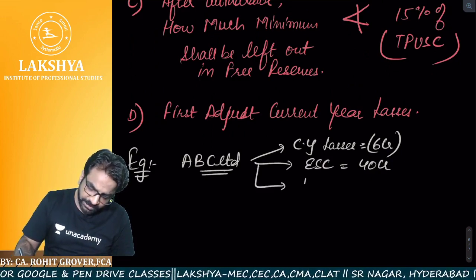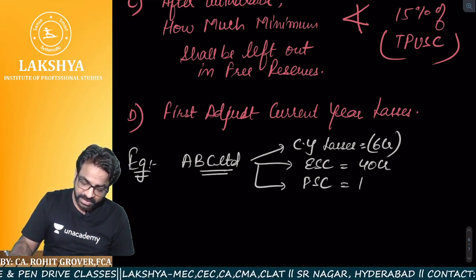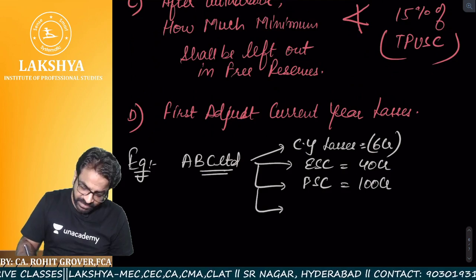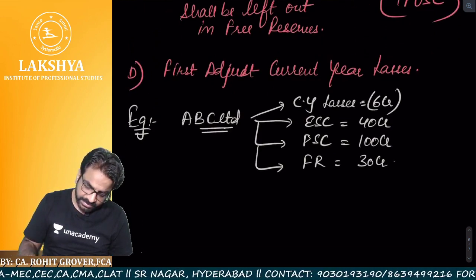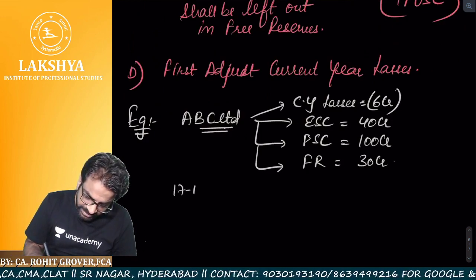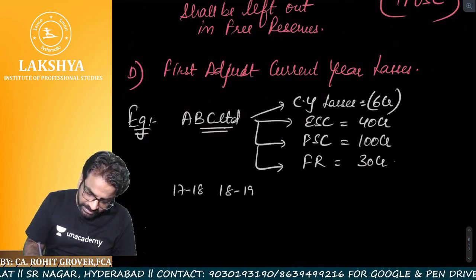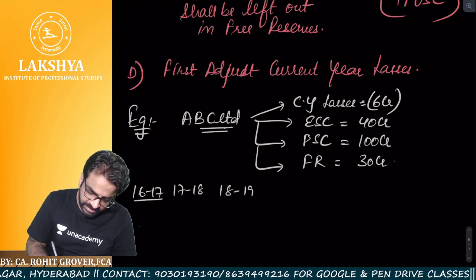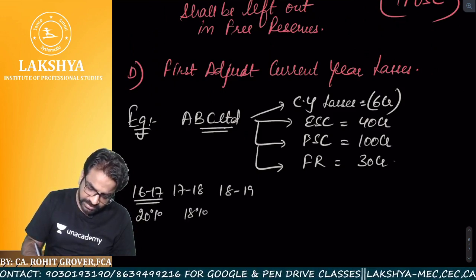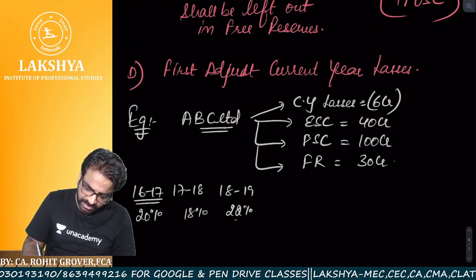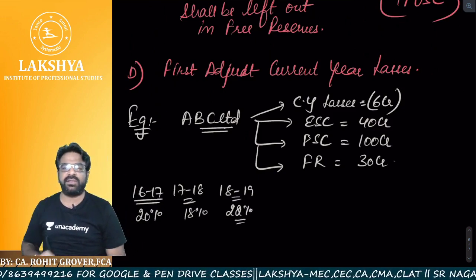Its preference share capital is 100 crores. Its free reserves are 30 crores. And in 16-17, 17-18 and 18-19, the rates of dividend were 20%, 18% and 22%. Everyone is clear with this question?